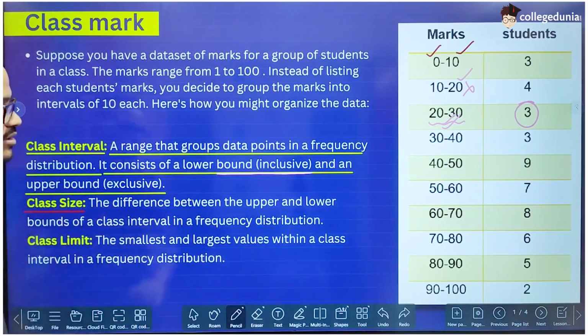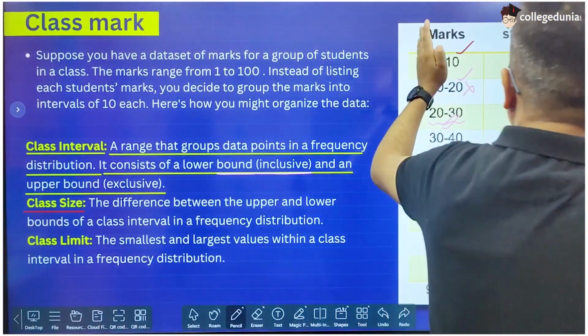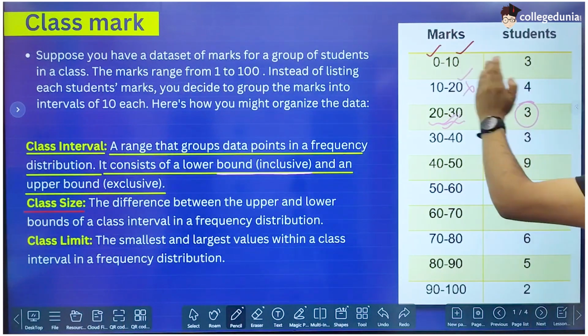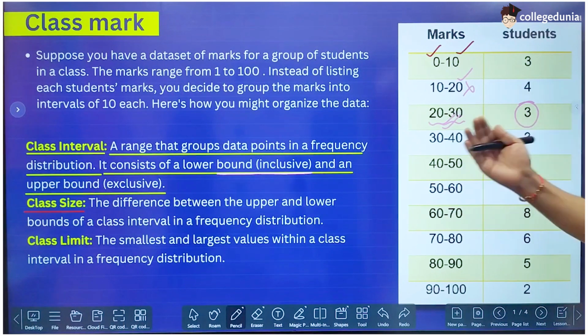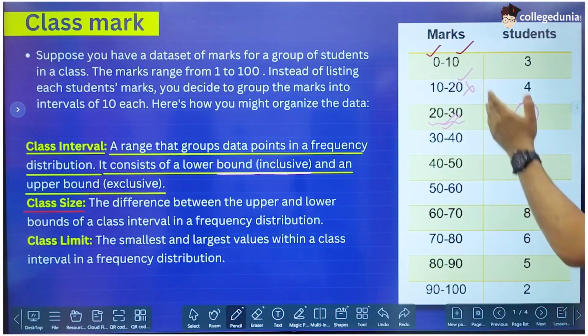What is class size? Just the difference between these two: 10 minus 0, or 20 minus 10, or 30 minus 20. What is the range, right? What is the width of the class? That is called the class size, which is 10 in our example.